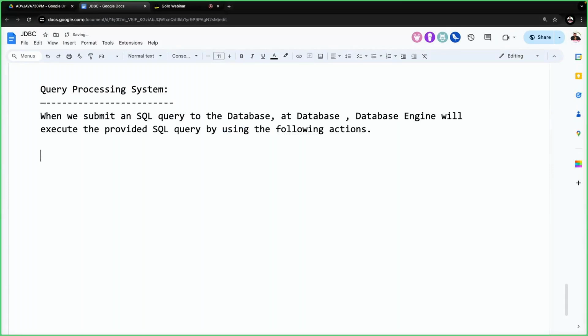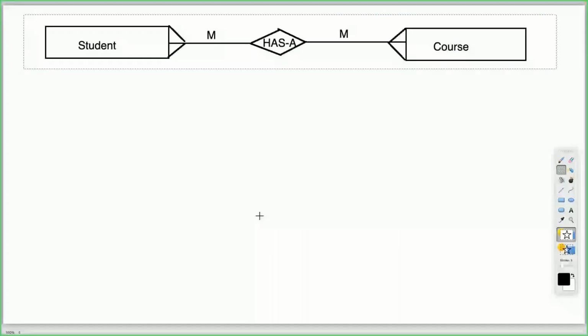What actions is it able to follow? All right, so now I'll show it in the form of a diagram. Now try to understand it clearly. First of all, observe carefully.